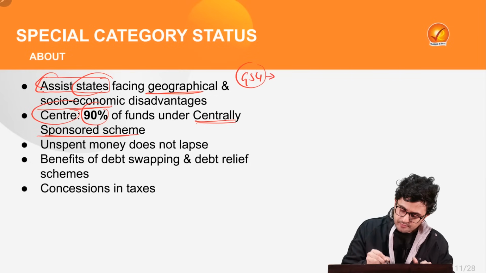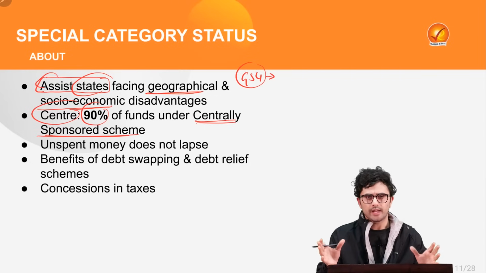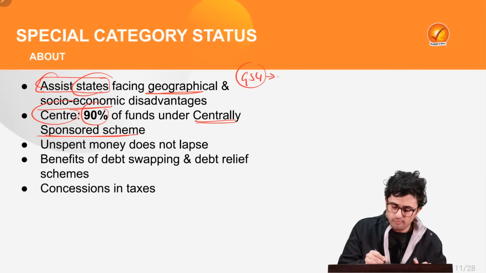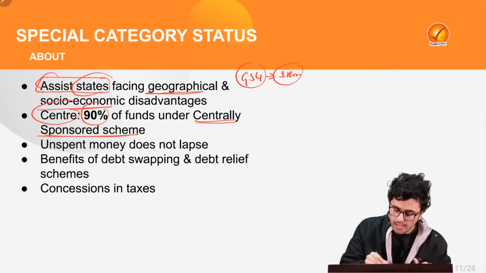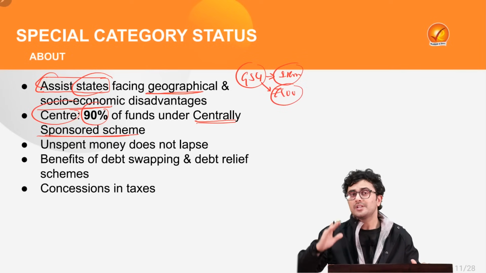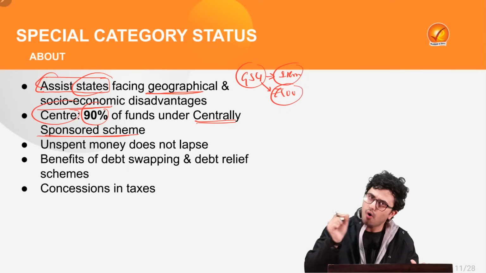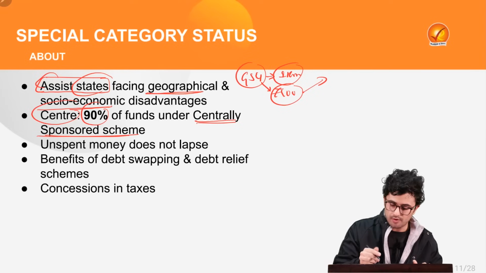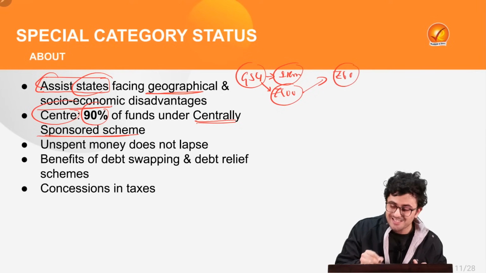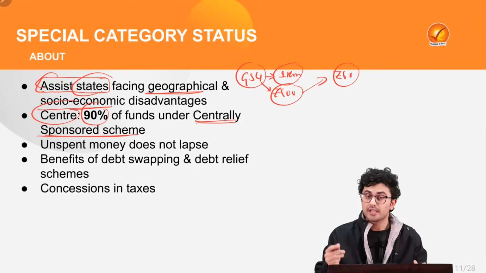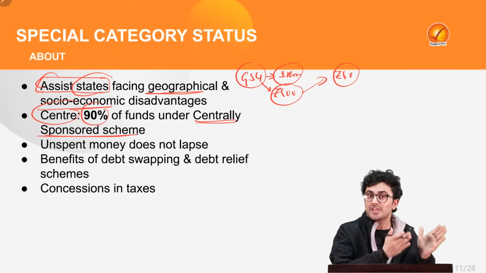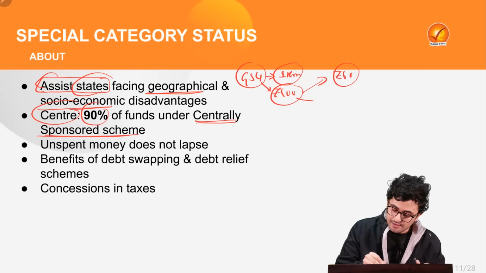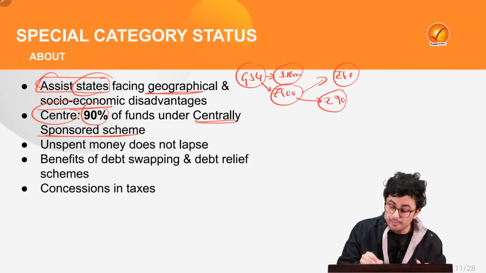Let's say that in one particular state, there is a road built of 1 kilometer. And the cost to build that road is 100 rupees. Now, because it is a centrally sponsored scheme, for a normal state, the share of the central government will be rupees 60. But if the state falls under the special category status, then the share of the central government will be 90